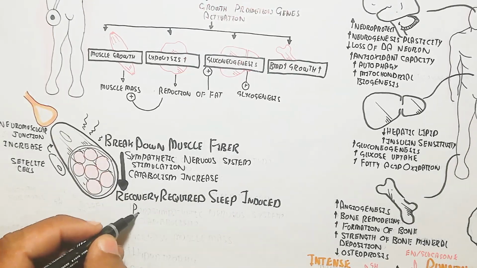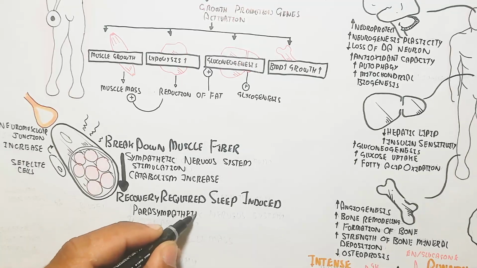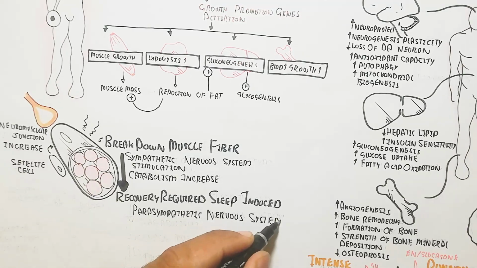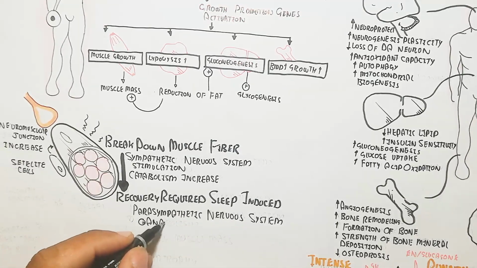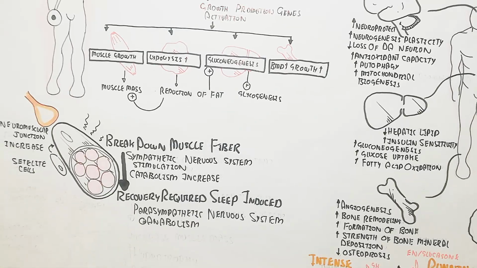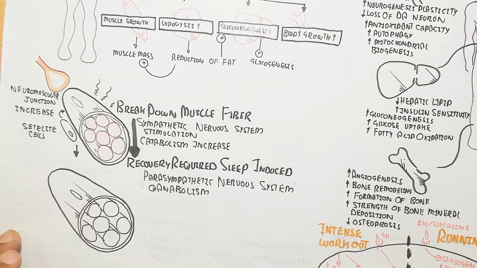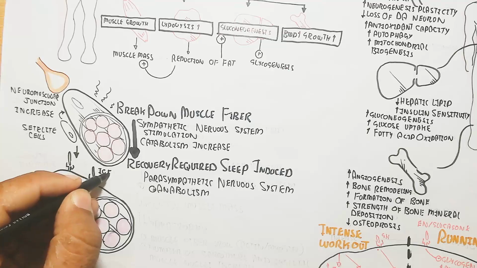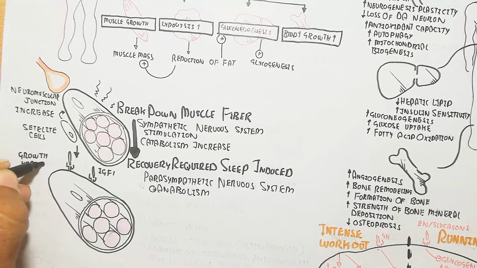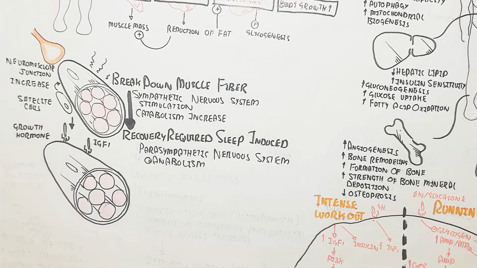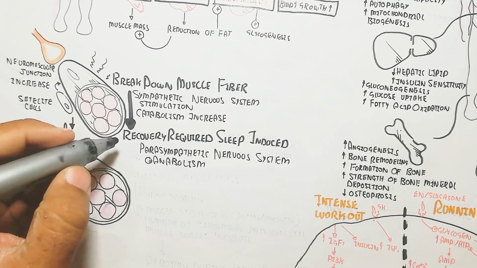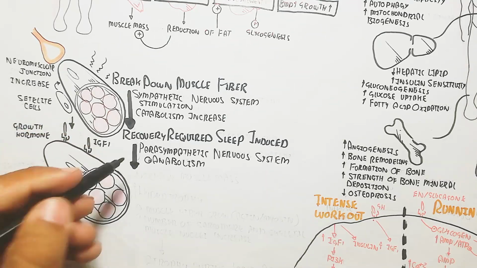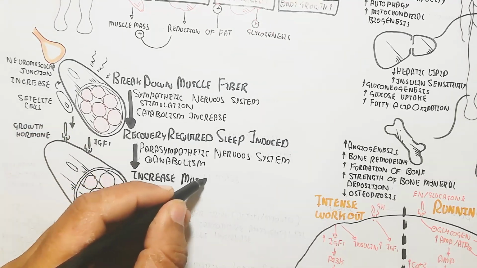In this way, the muscle fiber will grow more compared to the previous time, and when the muscle fiber grows, the muscle size will increase. So it is the long-term effect. Growth hormone and insulin-like growth factor 1 will target the myocyte, the receptor resistance will decrease while growth hormone sensitivity will increase, leading to increased muscle mass.